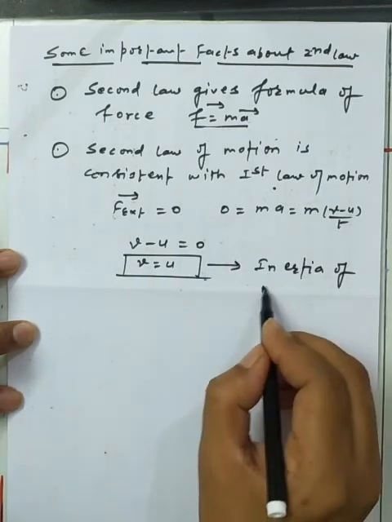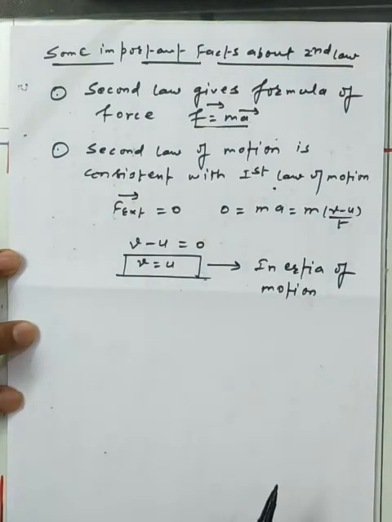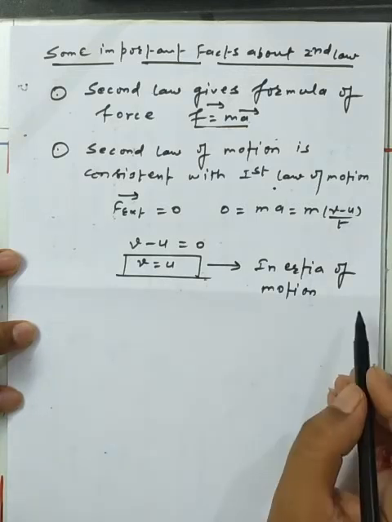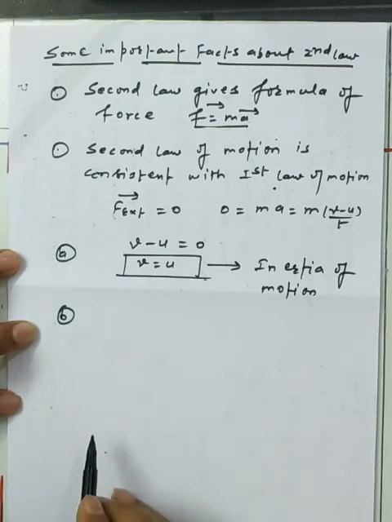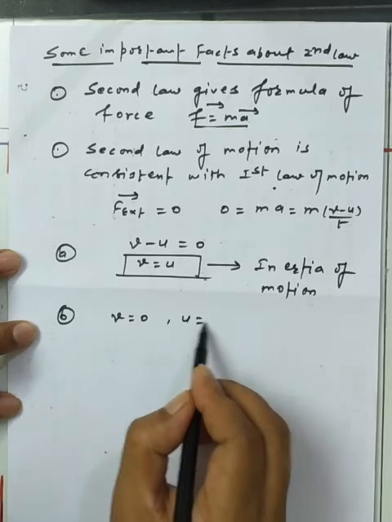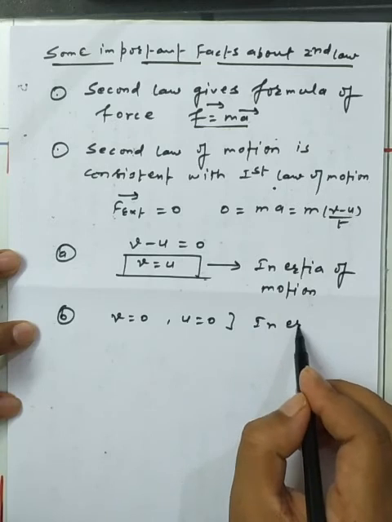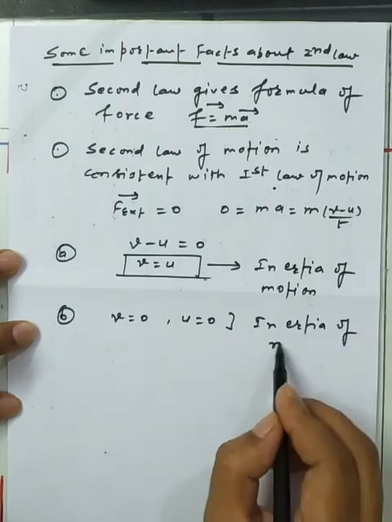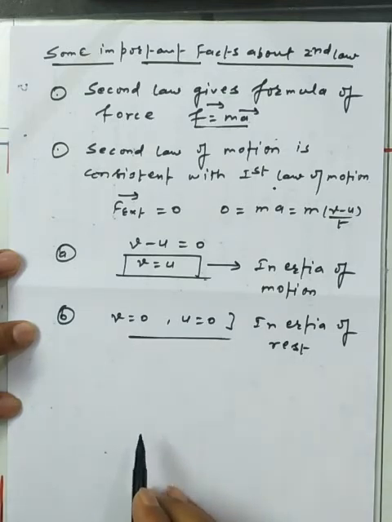Inertia of motion: the body has a natural tendency to remain in the condition of motion. So this is portion A. Now portion B: how can we say inertia of rest? Suppose v = 0, then u is also 0. So it is the condition of rest, that means inertia of rest. This statement shows that the second law is consistent with the first law, and we can prove the first law of motion with the help of the second law.